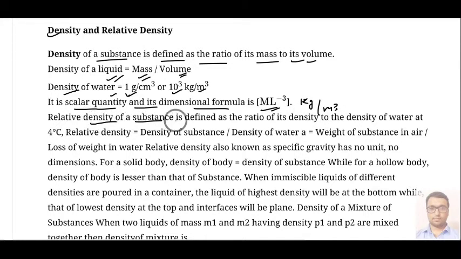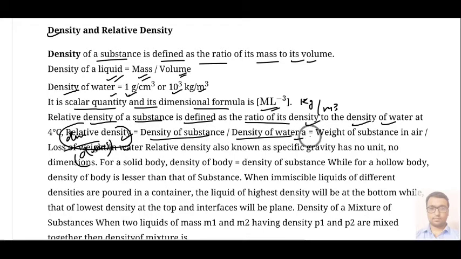So what is relative density? The relative density of a substance is defined as the ratio of its density to the density of water. That means if we compare the density of any substance to the density of water, we call it relative density. As a formula, relative density equals density of substance upon density of water, or you can call it the weight of substance in air to the loss of weight in water.